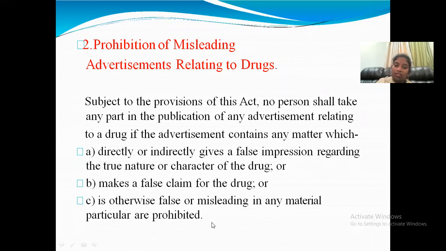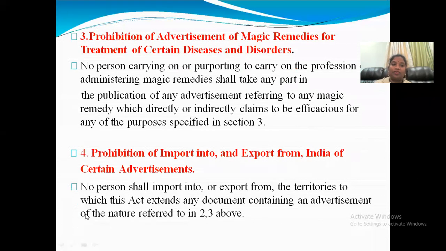So false information within the material we are publicly advertising with, that is also completely prohibited. It is not only orally, or in any form, that we should give it. We should not reveal the true nature, and we should not give a false claim. So the next one is the prohibition of the advertisement of magic remedies for the treatment of certain diseases and disorders. We should not give them. So what are those?